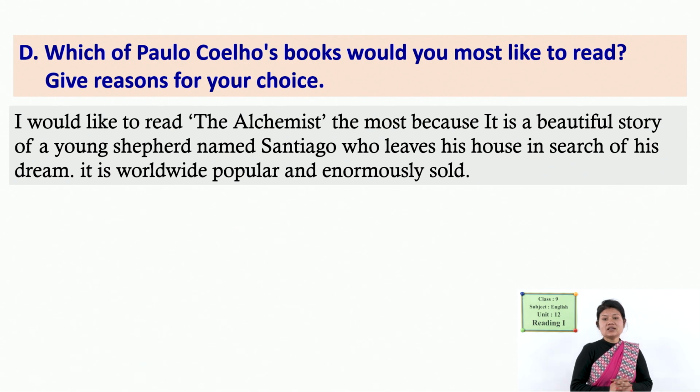read The Alchemist, and I chose this book because it has a beautiful story of a young shepherd named Santiago, and he struggled a lot to get his heart's desire, and it gives us a lesson that once we finalize our destination, once we think of doing something to achieve something, then we should not give up in spite of different obstacles, but we have to tackle those problems and difficulties in life, and one day we can get success. So, based on this theme this book was written, and I would prefer to read this book.